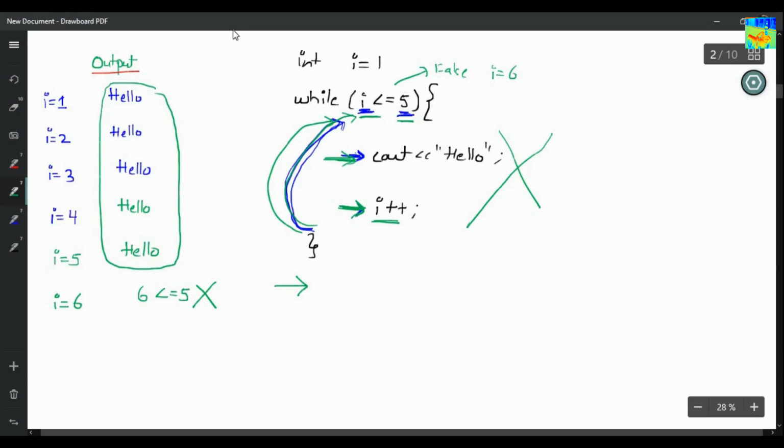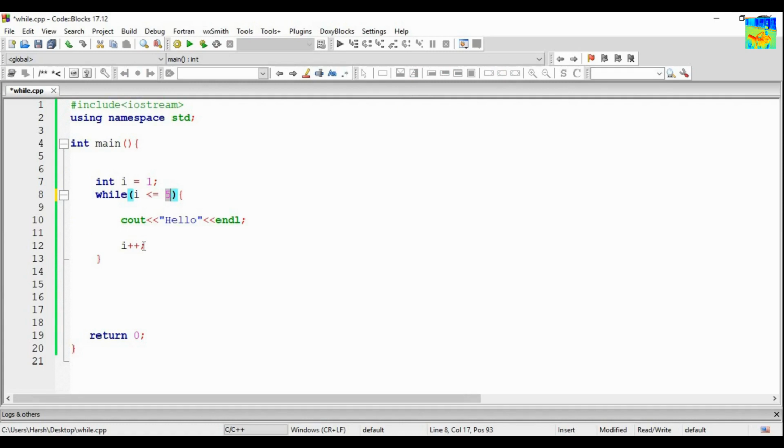Okay, so this is how a loop works. Now let me tell you the concept of infinite loop. So what if I remove this update condition? What will happen if I remove this update condition? So let's see.